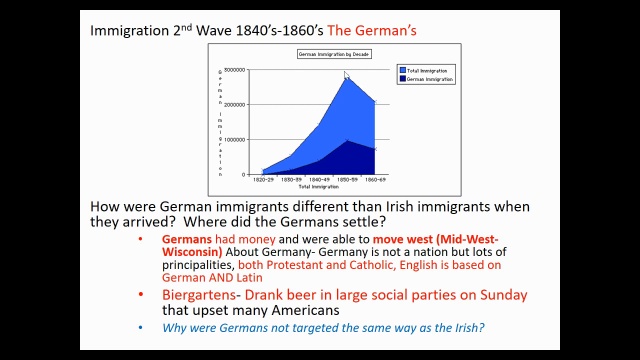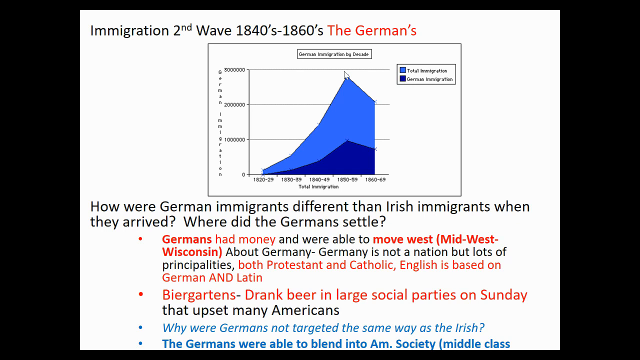Now, what else was it about the Germans? Why were they not targeted, even though they're an immigrant group, as harshly as the Irish? And the thing is, as I said, they were able to blend into American society, right? They were middle class and they became farmers and they became entrepreneurs. They became brewers. Most of the breweries in America were started by the Germans, right?